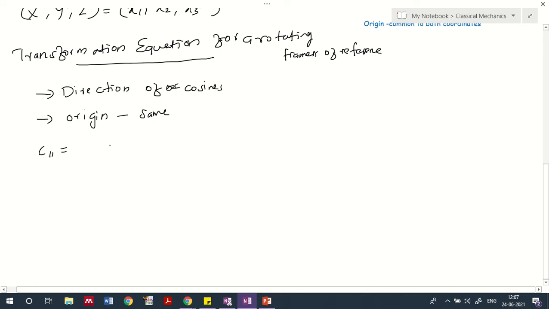One is C11, I will just give it the name C11, which is the cosine of the angle between the two axes, I dash and I. That is I1 dash comma I. So this is the angle between I dash and I. That's how we represent it in the figure.